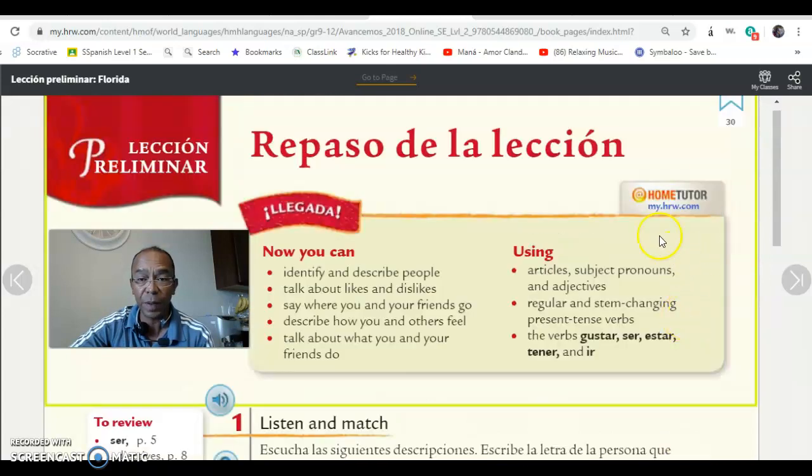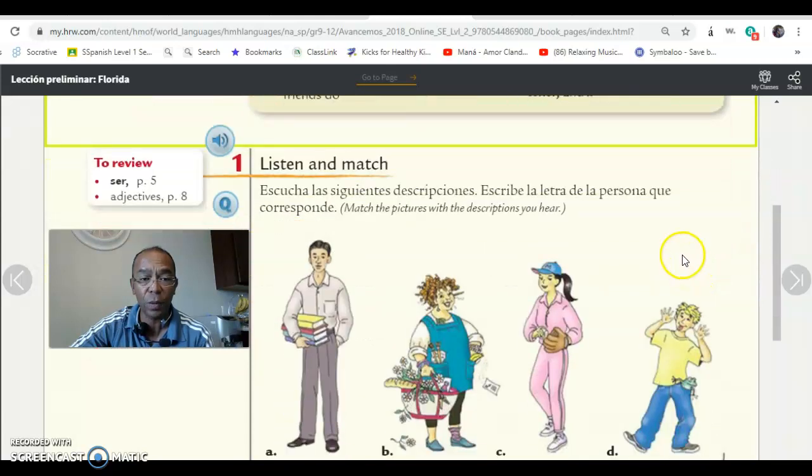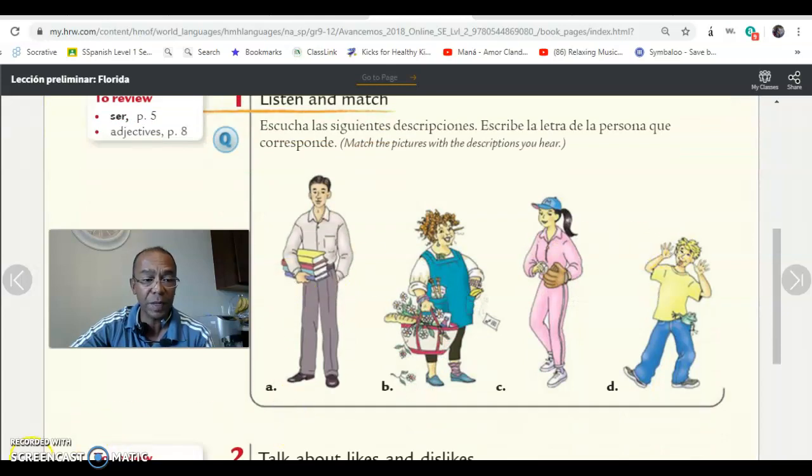This is from page 30. So you're going to go to page 30 and you're going to do activity 1 and activity 2. So let's begin today with activity 1. Activity 1 is a listening activity and we are going to be using the verb ser. When do we use this verb ser? Ser is the verb that we use to describe people, okay, and ourselves.